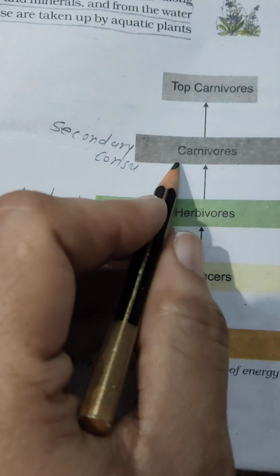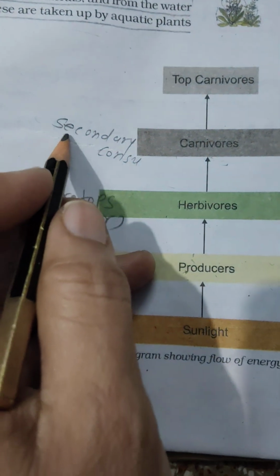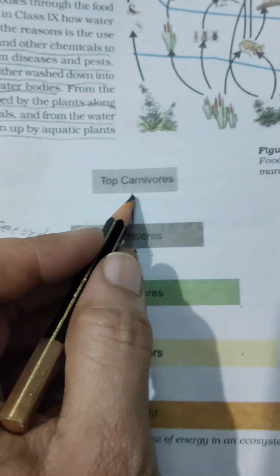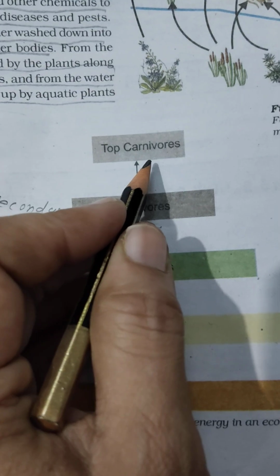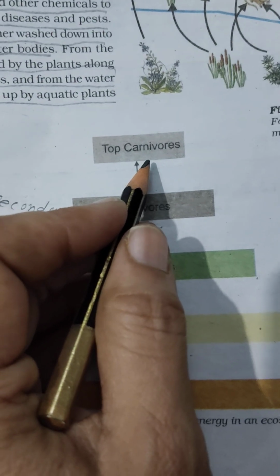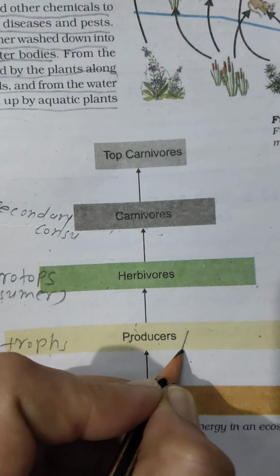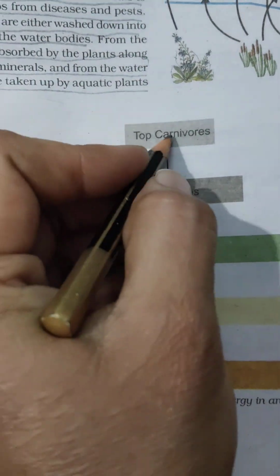Small carnivores or secondary consumers are at the third level, and the top carnivores, lion, tiger, are the fourth step. This is first step or first level, second level, third level, fourth level.